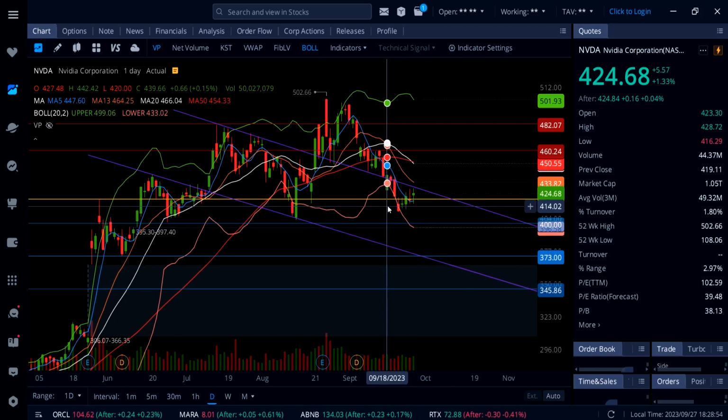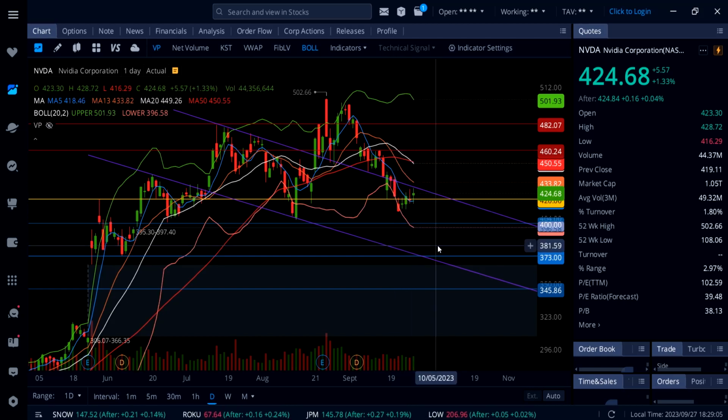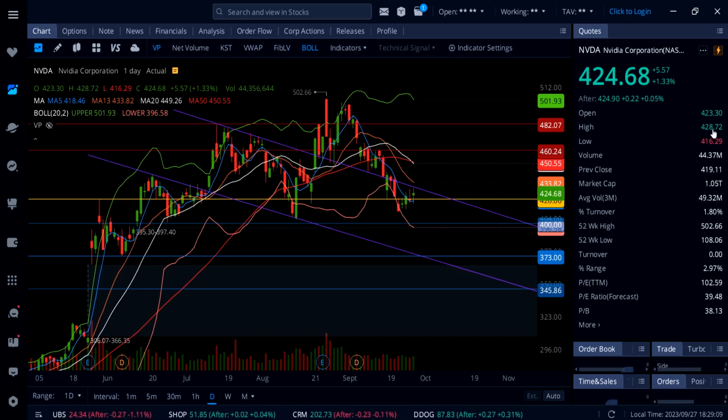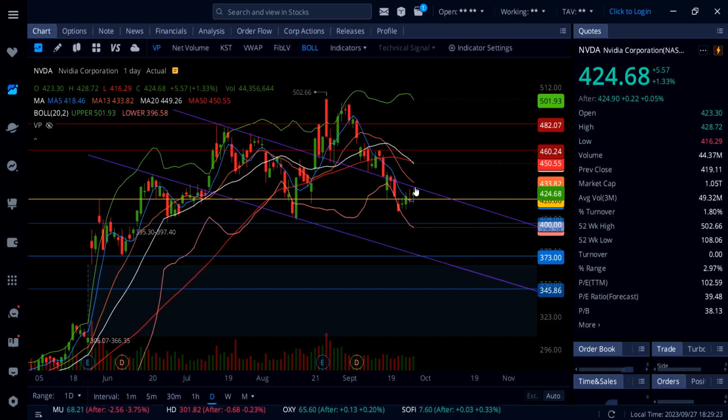And then at the end, when the market rallied within like 5 minutes, when SPY was hitting 422, this thing also rallied and then went back up to a new high for the day, which is around 428, 429, and now closing at 424.68, and looks like it's going to retest this trend line right here, and that is around 430. So watch out for a breakout above this trend line right here, guys, 430.